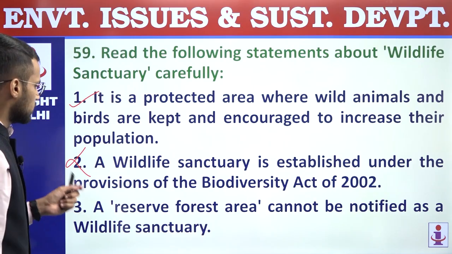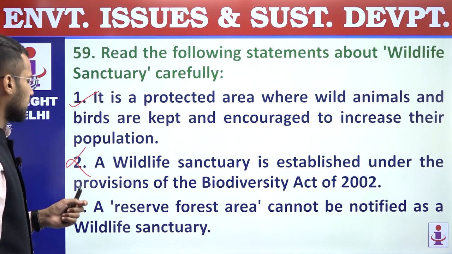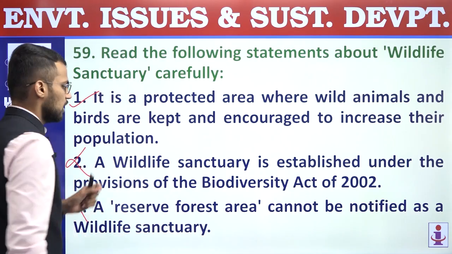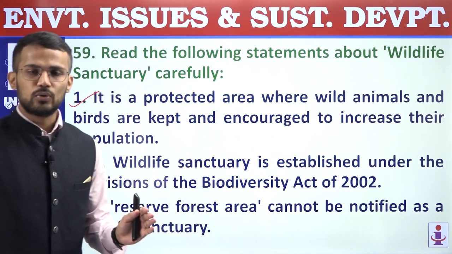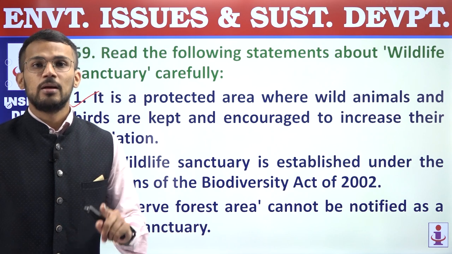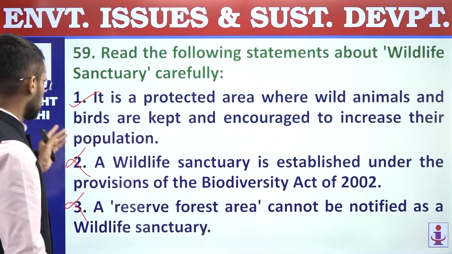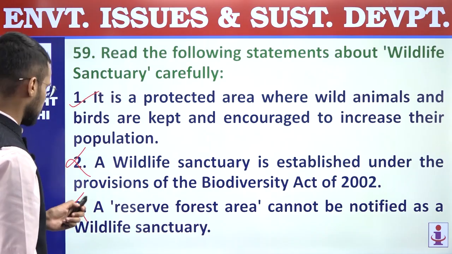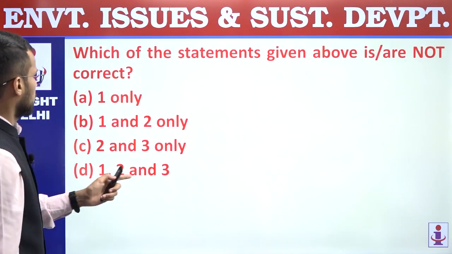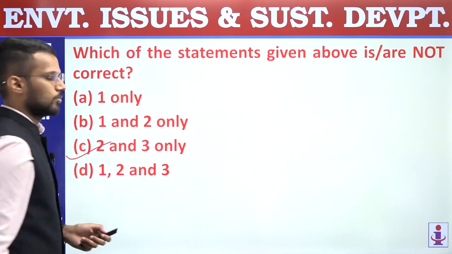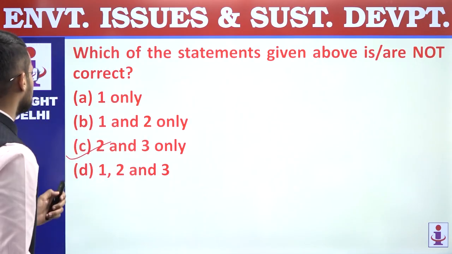Third, a reserve forest area cannot be notified as a wildlife sanctuary. This is also an incorrect statement. Reserve forest area can be notified as a wildlife sanctuary, but it cannot be notified as a national park. Right? So second and third statements are incorrect. We are supposed to find out statements which are not correct, and that's why answer is 2 and 3 mentioned in option C. 59, answer is C.